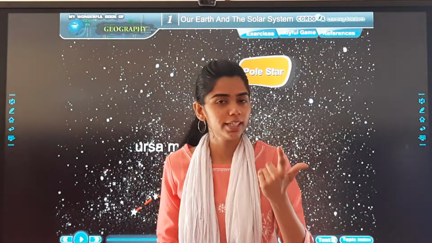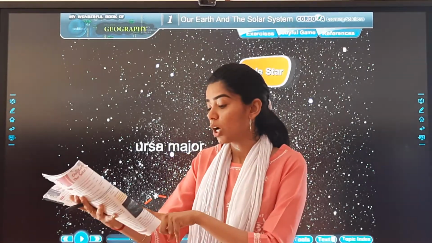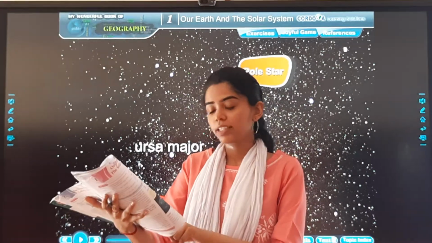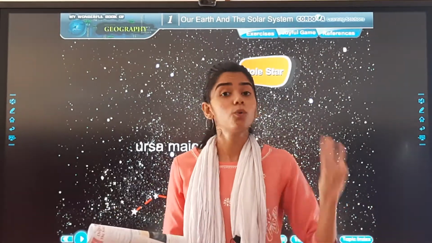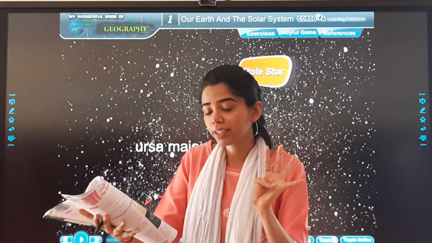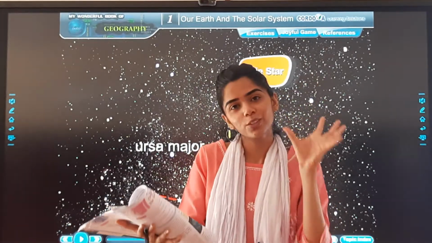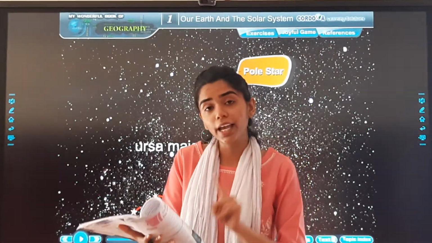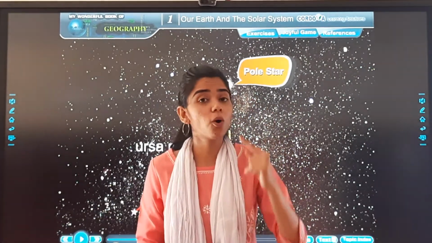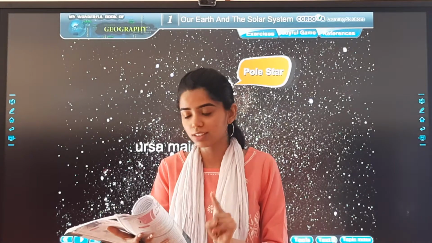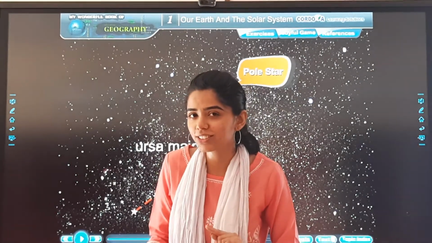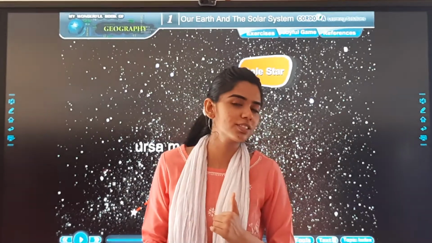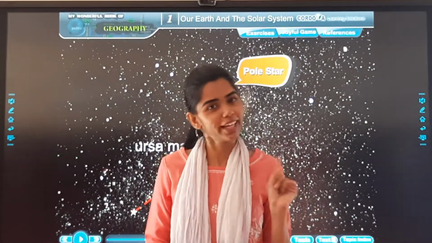So once again, let us revise the constellations. First one was Saptarishi, that is a group of 7 stars. Then the Ursa Major, Ursa Minor, Scorpius, that was the shape of a scorpion. Then Leo, the shape of the lion. Then there was Cygnus, the swan. So all these were the constellations, and I hope it is clear to you. So the next topic is solar system. That I think we should do in the next class.